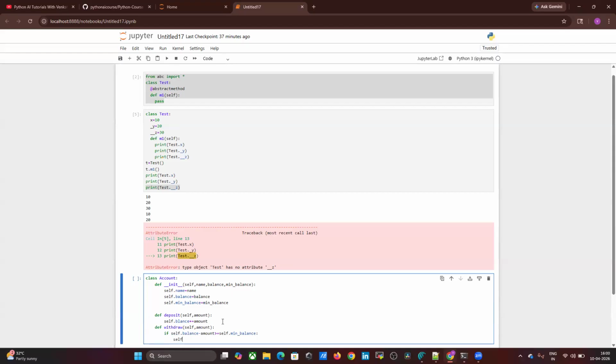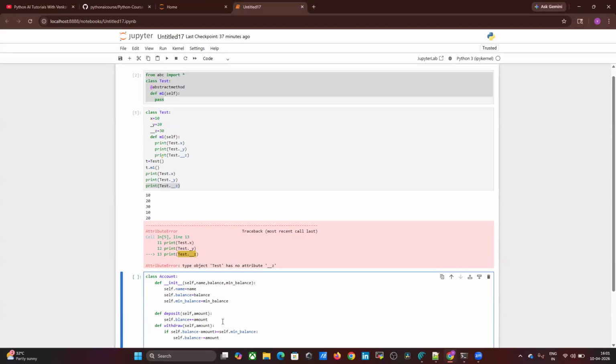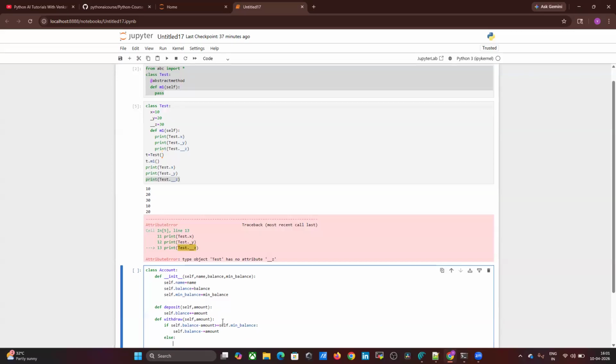Self dot balance minus equals to amount. Just I am deducting the amount. Else, otherwise what happened? Print, sorry, insufficient balance.